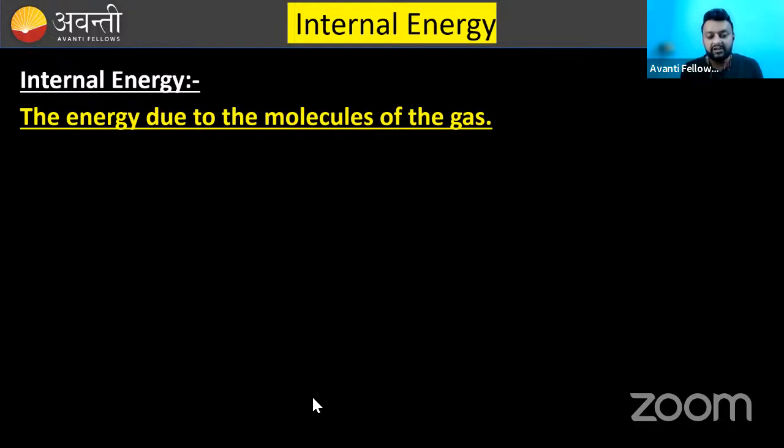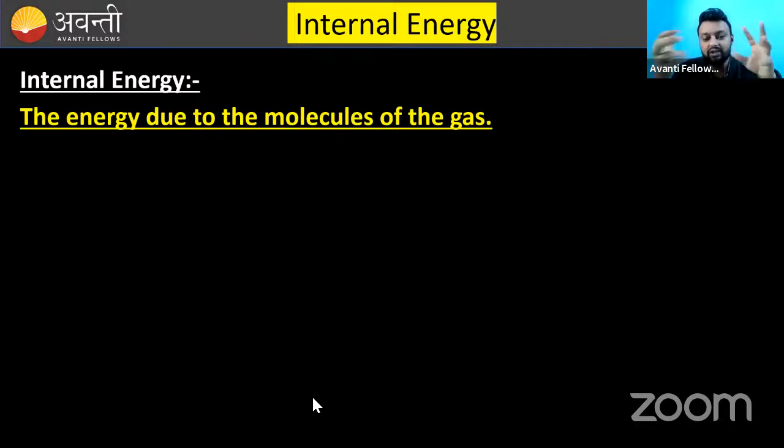This molecular energy is of various kinds. From various sources, this energy may come. Like it may be kinetic energy of the molecule. It may be rotational kinetic energy of the molecule.